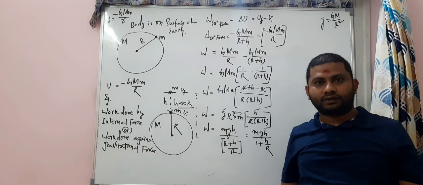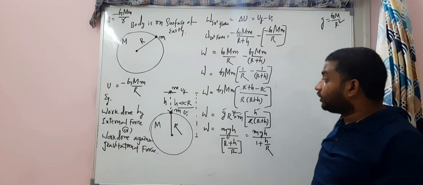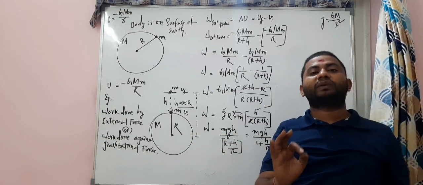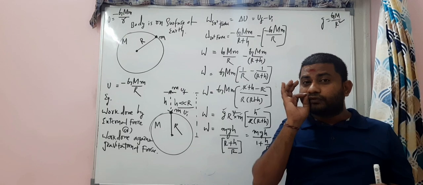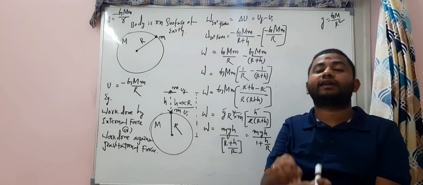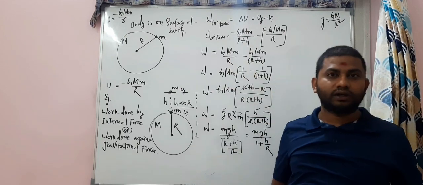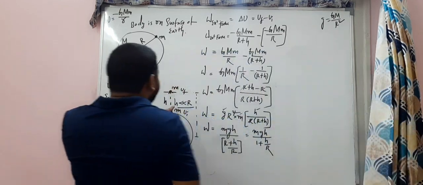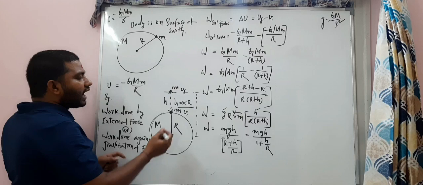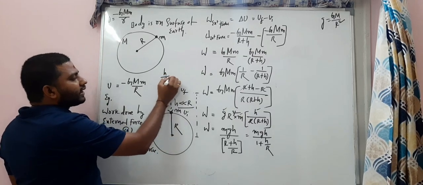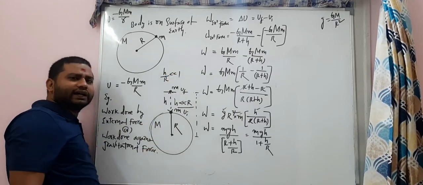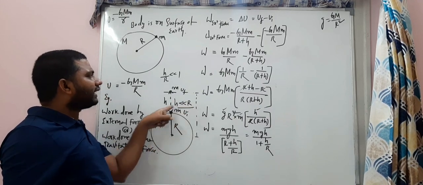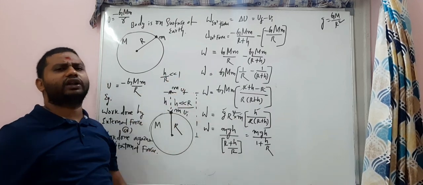When you compare with the radius of 6400 kilometers, a height of 20, 30, 40 meters is very small. So h is far less than R, and h by R is far less than 1.